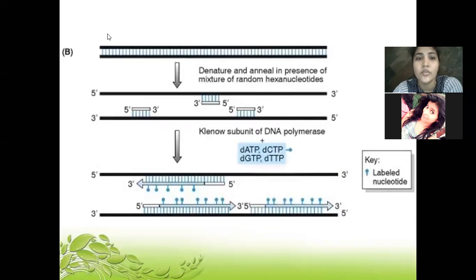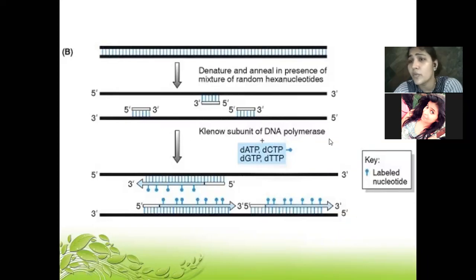Okay. So it's simple over here. Also, they have shown it, the same. So denature and anneal in presence of the mixture of the random hexanucleotides. So you have this DNA strand, double stranded, which has been separated, taken, and the nicks have been formed. Then you add the Klenow subunit of DNA polymerase.